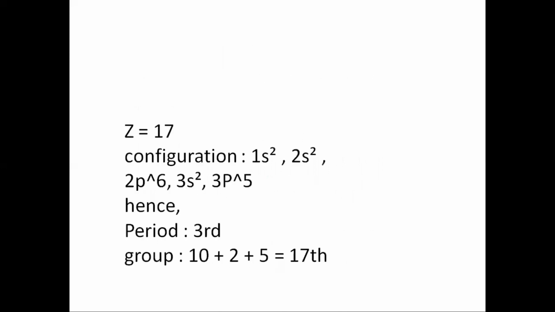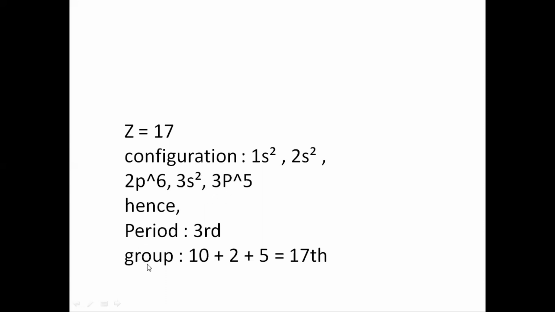We'll take an example. You see here atomic number 17 and the electronic configuration is 1s2, 2s2, 2p6, 3s2 and 3p5. It is a p block element because the last electron is entering into the p orbital. Now, how to identify the period? The last electronic configuration is 3p. The principal quantum number of this is the period. Now we have 3, so it belongs to the third period.